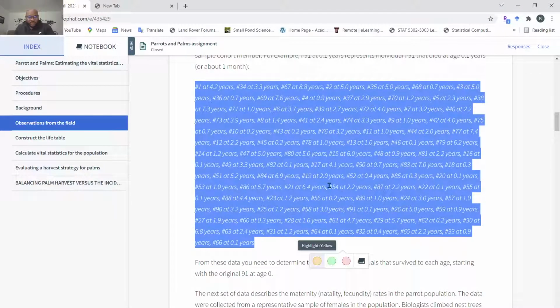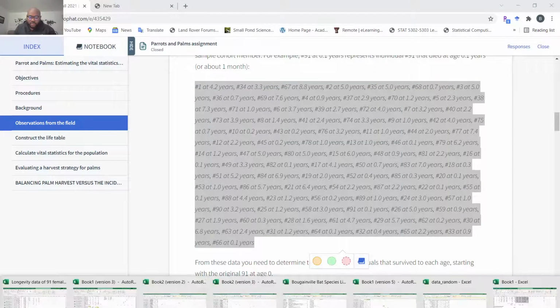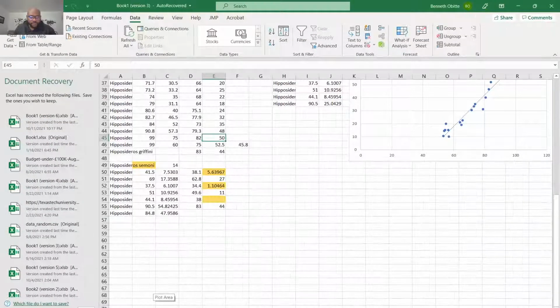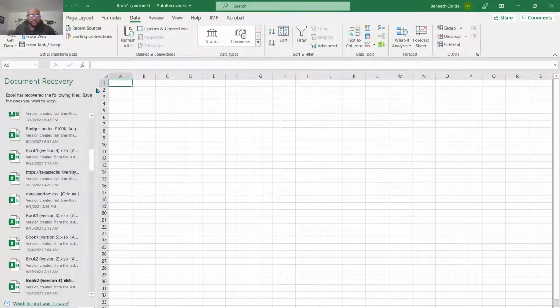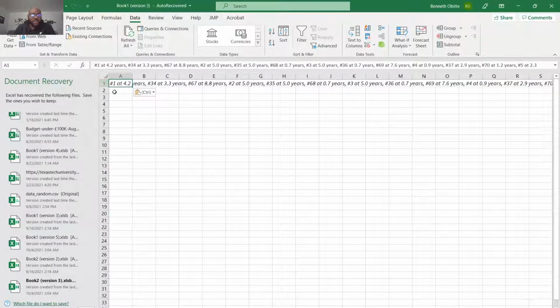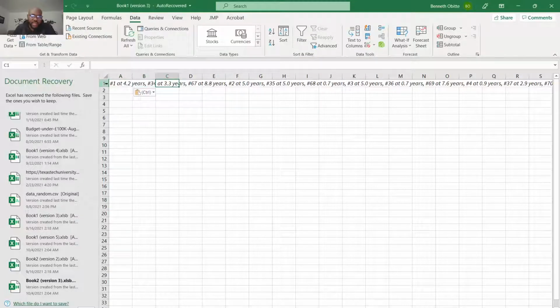So let's copy this, go to Excel, and paste that. If you look at this, everything is pasted in the first cell, so the next cells are empty.